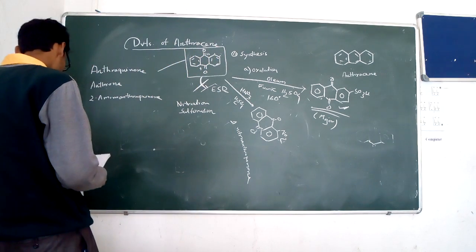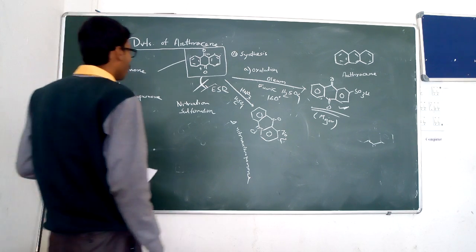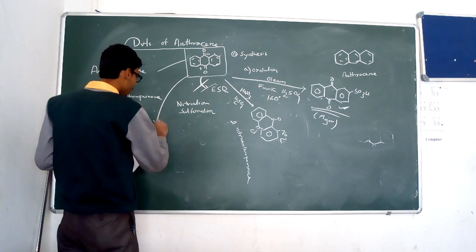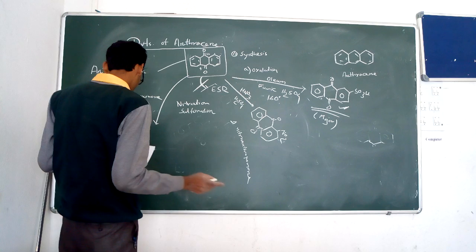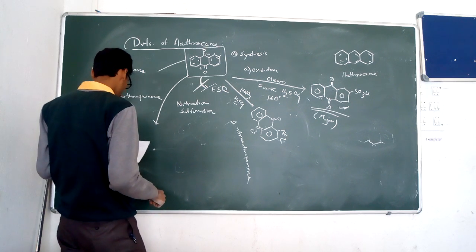Now going to the various reduction processes, three reducing agents are used.